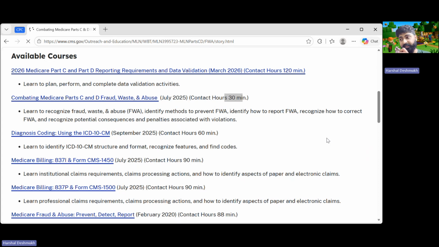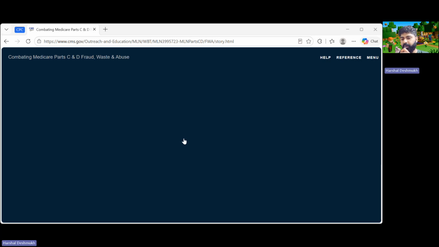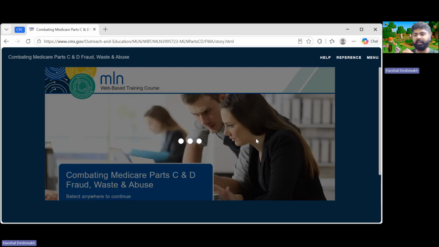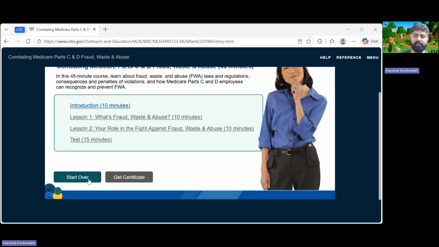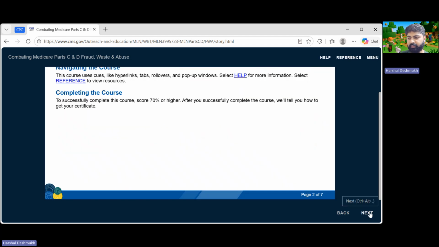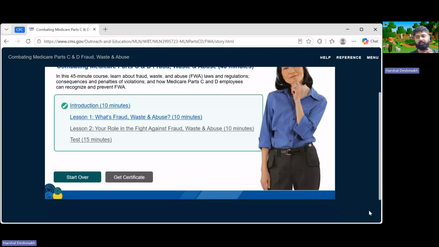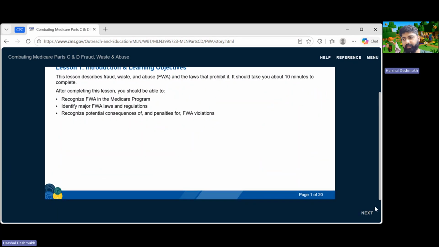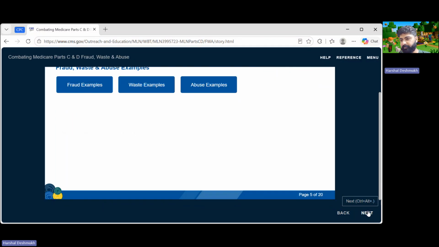while I was completing my CEUs as well. All right, let me complete this very quickly. I guess I can show you how you get the index number and all. Since I have already completed this way before, I will be doing it very quickly. I suggest you go through this course very thoroughly, not the way I'm doing it, because I've already completed this course way back. I can't even remember, probably it's 5 or 6 years back.